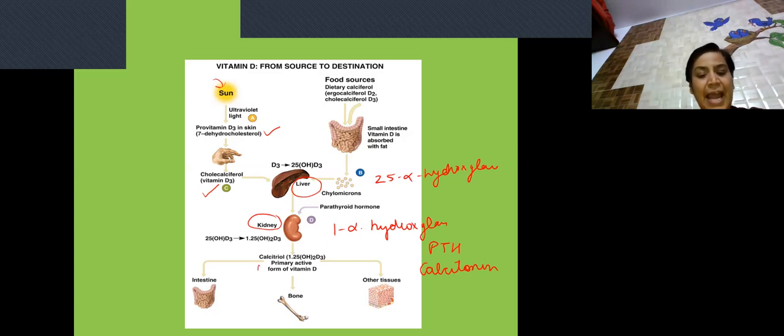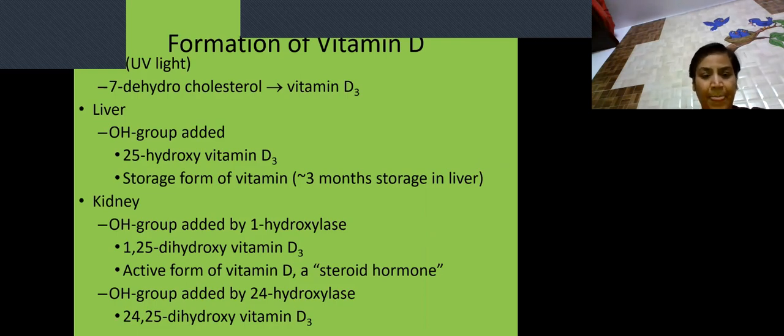So basically, this active form of vitamin D, which is calcitriol, has a role to play in the intestines, in the bone and in other tissues. Now, what are the major functions of vitamin D? One very important thing I'm going to tell you here is, out of all the fat soluble vitamins, vitamin D is the only vitamin which is synthesized in our body. This is the entire crux. In the liver, the 25 hydroxylase enzyme is there, and in the kidney, the 1 alpha hydroxylase enzyme is there. So by the effect of these, vitamin D is synthesized.